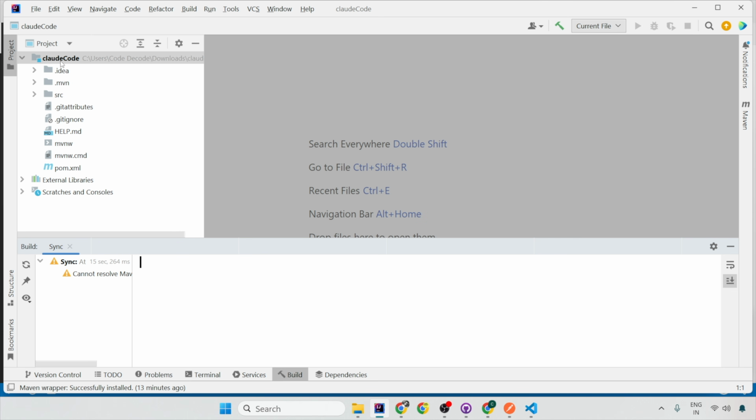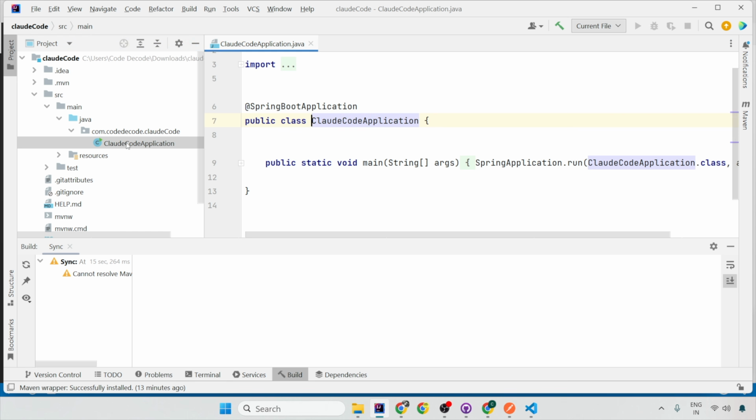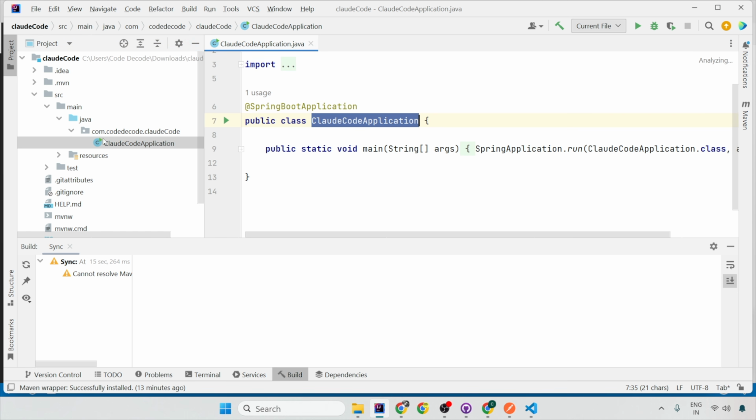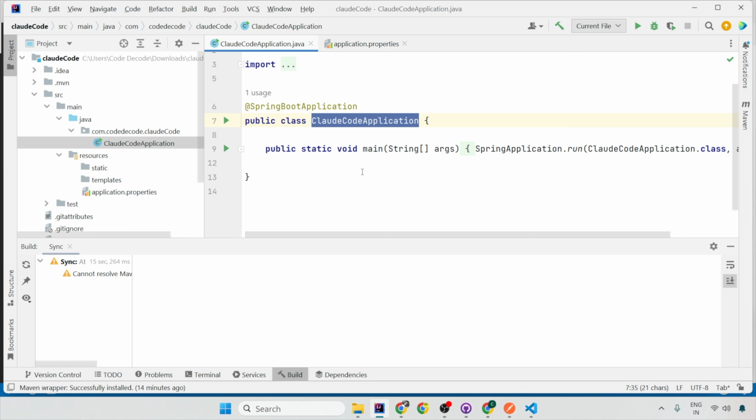Basically, I have created a very simple Spring Boot application called Claude Code application. That's it. It does not have anything else apart from the Spring application name property file and the main application. Now I want to make this Claude Code application a user management application, one which will have CRUD for user management, like create, delete, all such stuff.